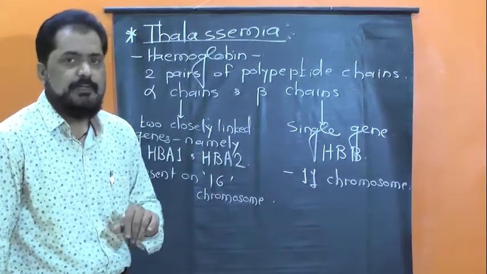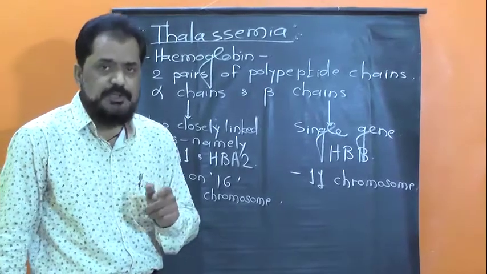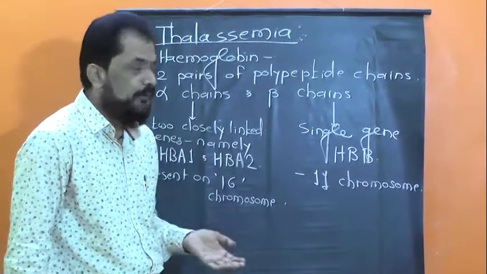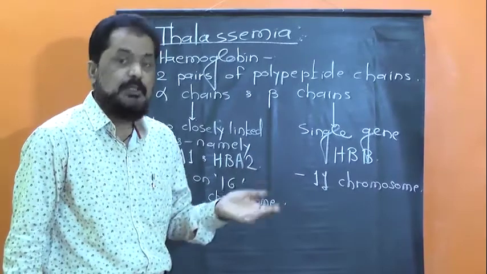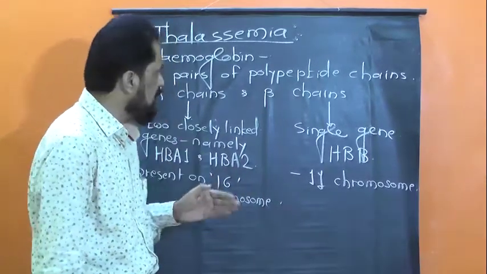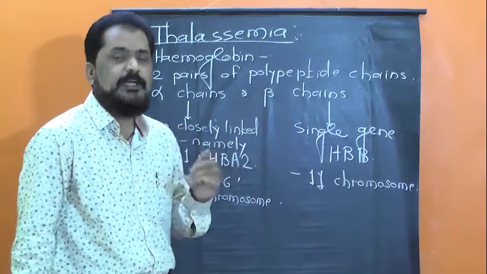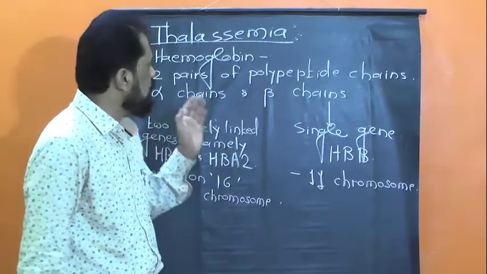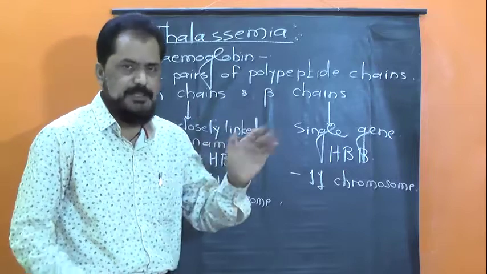Whenever mutation or deletion occurs in any one of these genes or all genes, it leads to defective synthesis of hemoglobin and to the disease thalassemia.